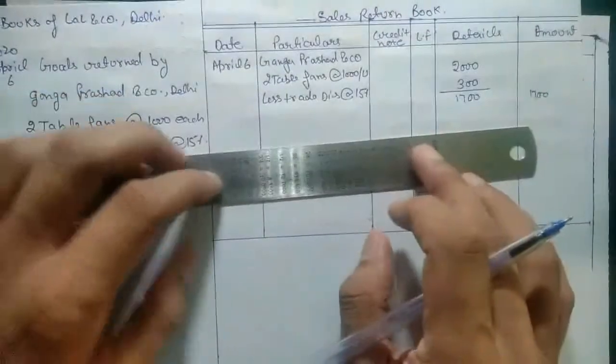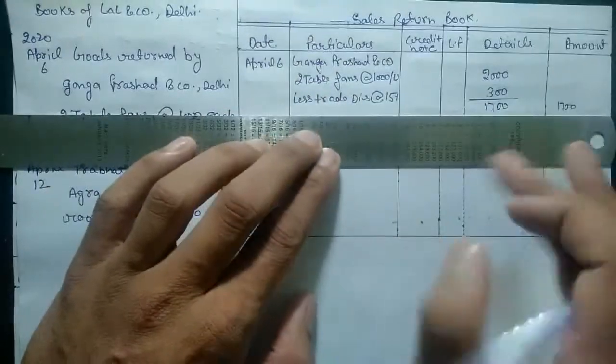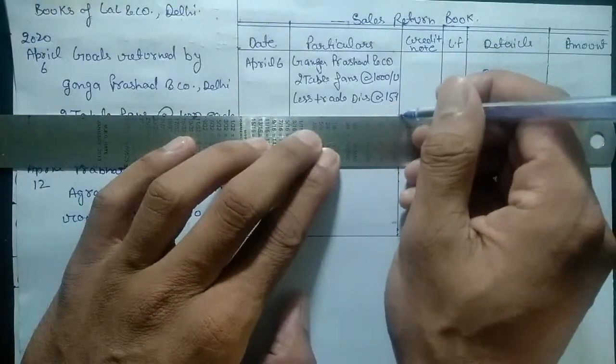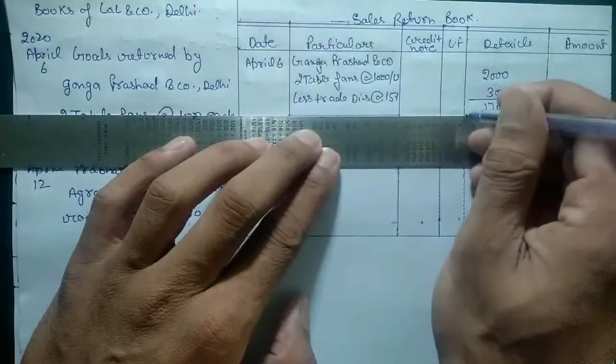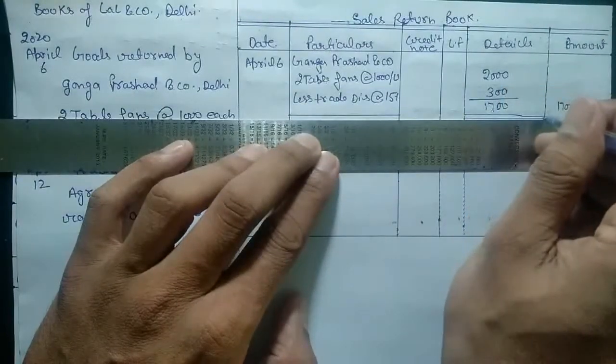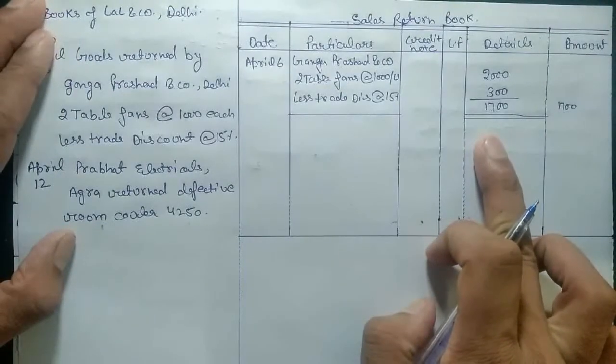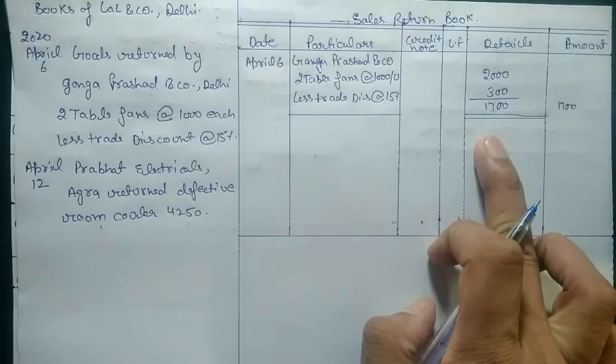Now we need to close the account. In the particulars column, we need to put only a single line, but in the amount column, we need to put a double line. Yes, this is the account closure, by posting the two lines simultaneously.